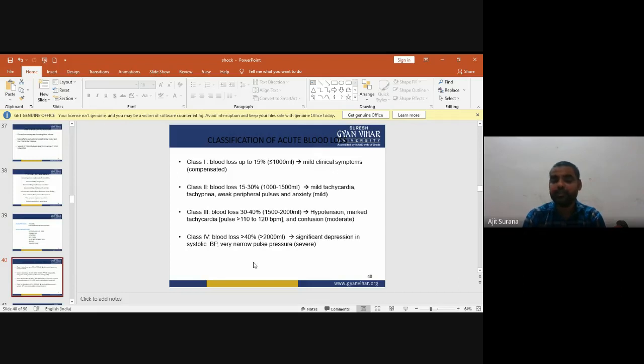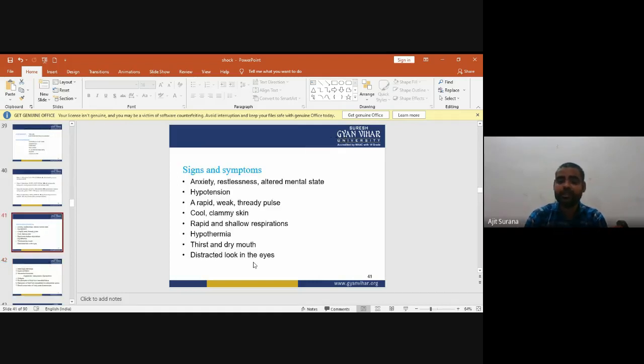Class 4: blood loss of more than 40%, or more than 2000 ml. There is significant depression in the systolic BP, and a very narrow pulse pressure may occur. These are the classifications of acute blood loss. Now, the signs and symptoms of hypovolemic shock.